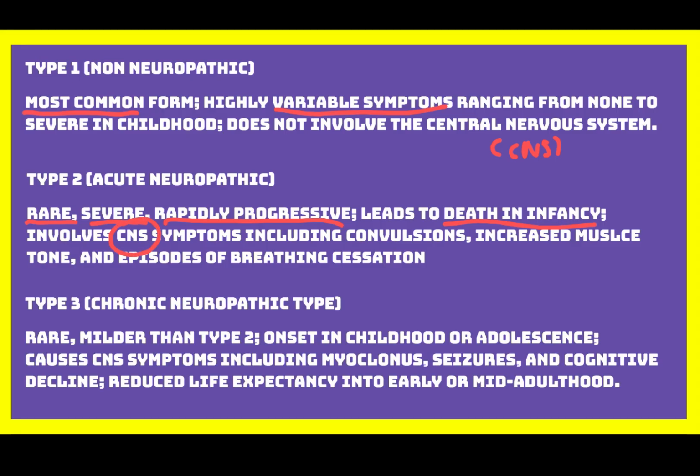Type 3 is called the chronic neuropathic type. It is rare and milder than type 2. Symptoms usually begin in childhood or adolescence. This type does affect the central nervous system and may cause myoclonic seizures and cognitive decline. Life expectancy is usually reduced, often into early or mid-adulthood.